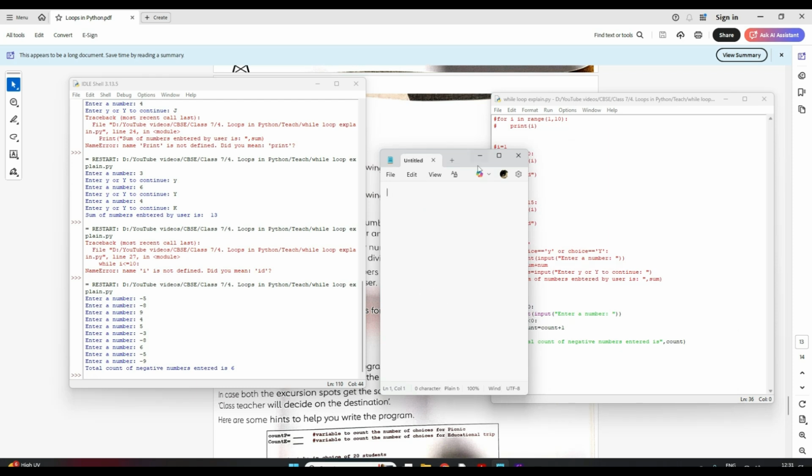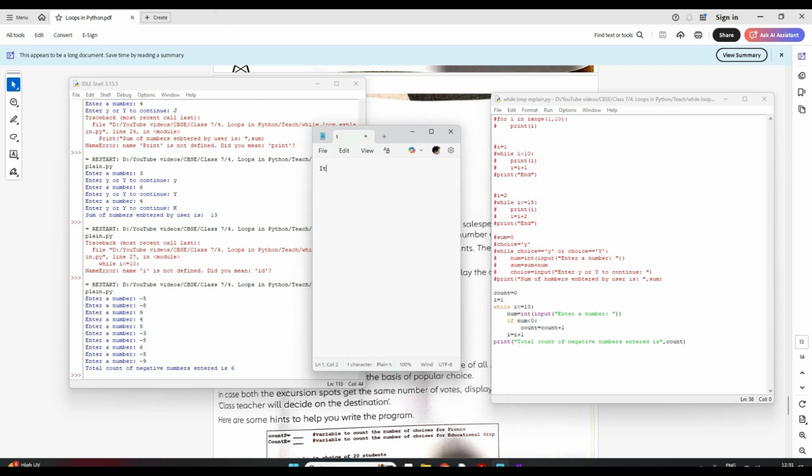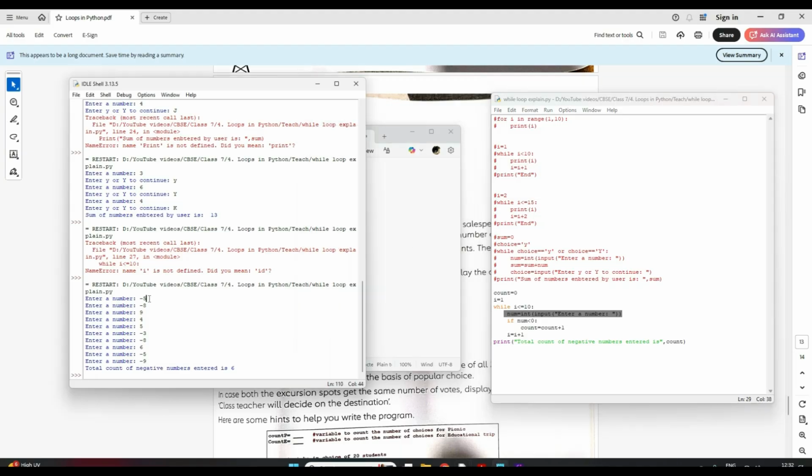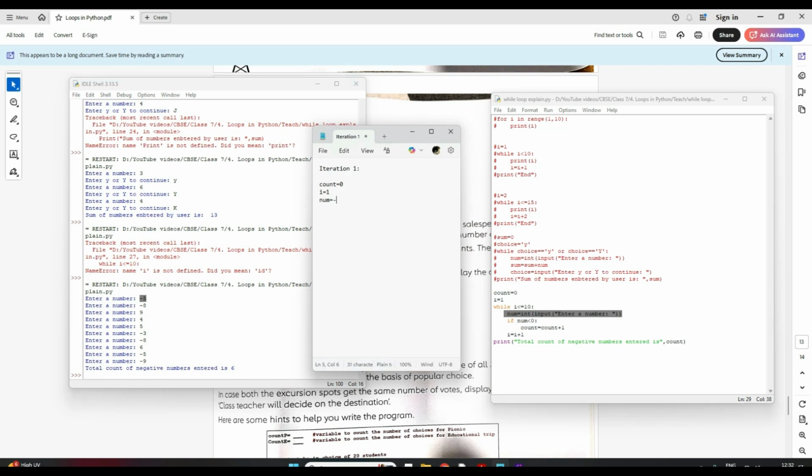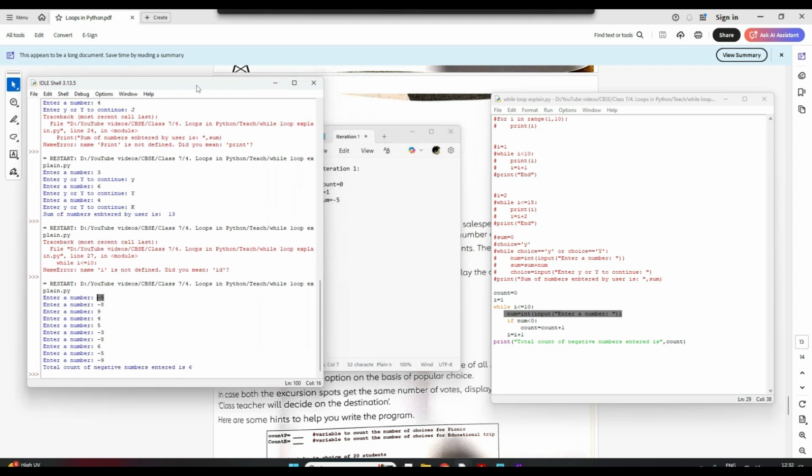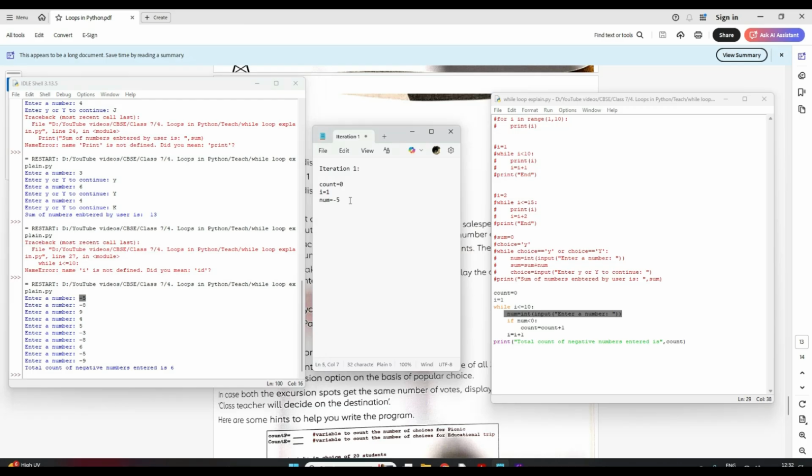Okay, now if you see the first iteration, the first time when the loop starts, iteration 1, what happened? Your count is equal to 0, right? Your I is equal to 1. Now when it comes to this line, the while condition is satisfied, so it will execute these statements. Now I am entering one number from the user, and the user entered num is equal to -5, correct? Now I am checking if num is less than 0. This condition is satisfied because -5 is less than 0.